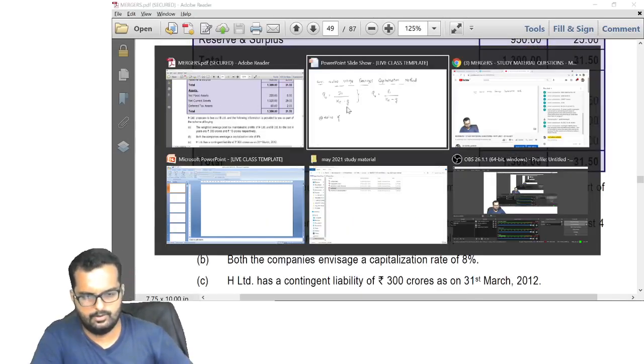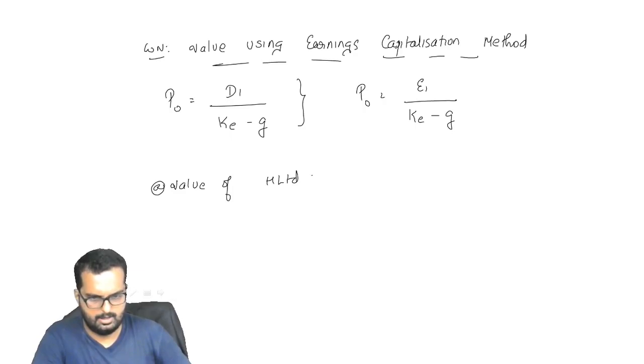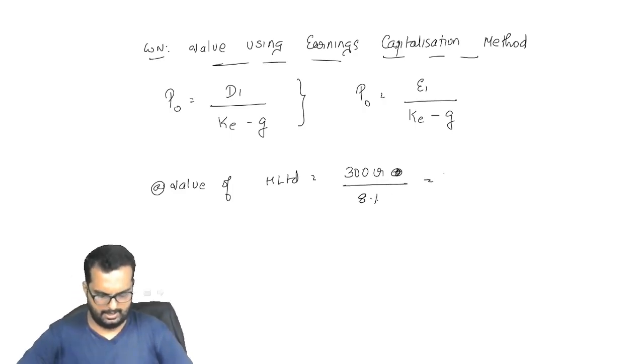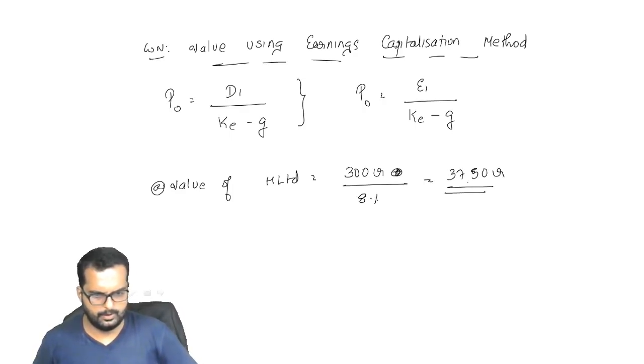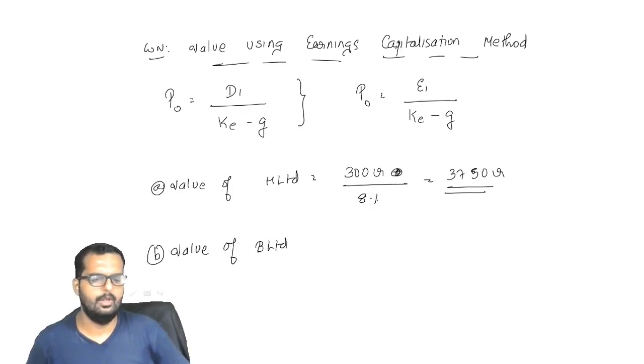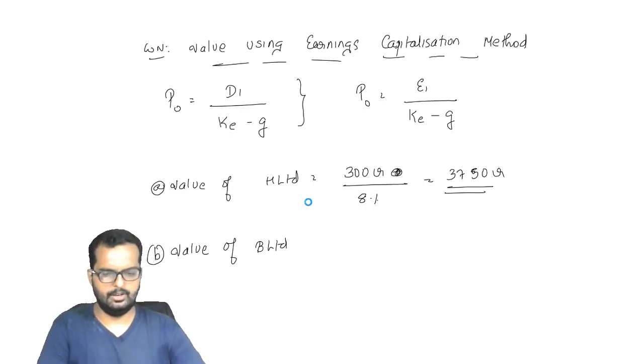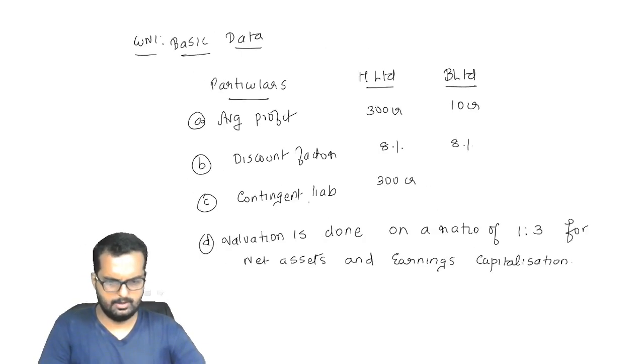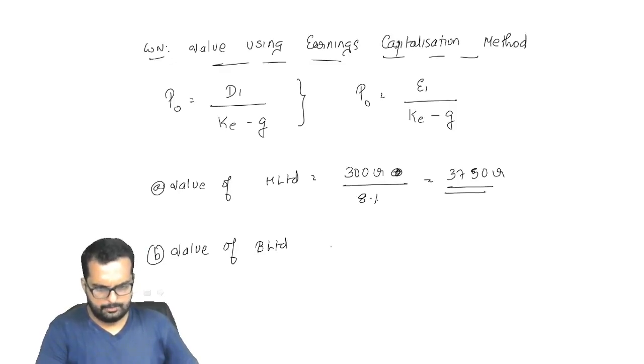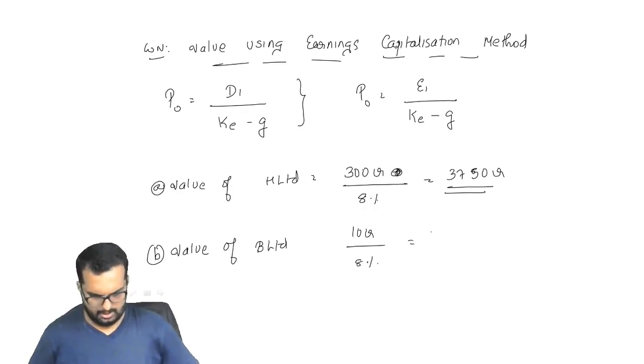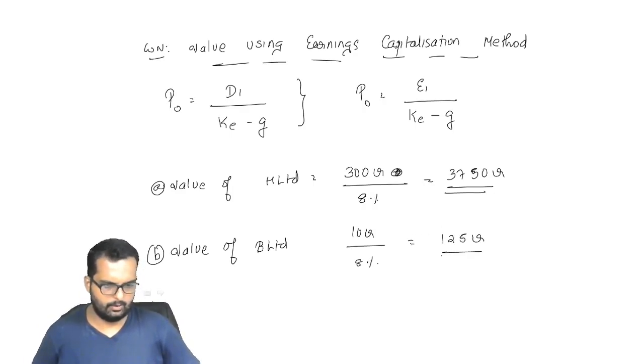So I'll write down below point number A: value of H Limited will be 300 crore, and they have not given anything about growth, so I am not taking it. Flat, divided by 8%. Will I get the answer as 3750 crore? Okay. Similarly, the next one will be value of B Limited. What is the earnings that we got there? Was it 10 crore divided by 8%? Do I get the answer as 125 crore?